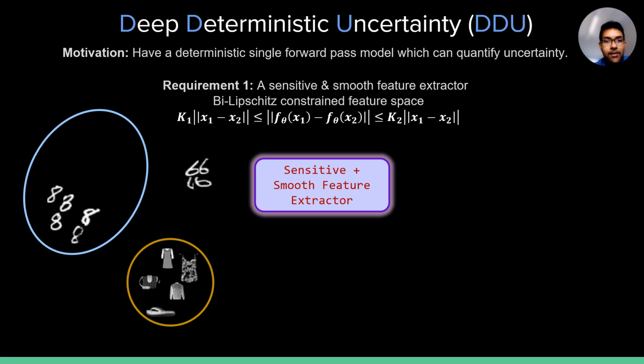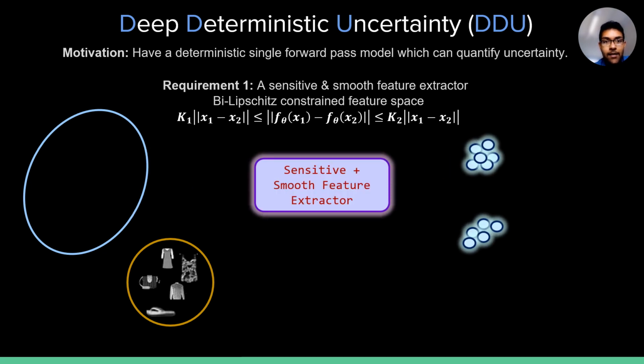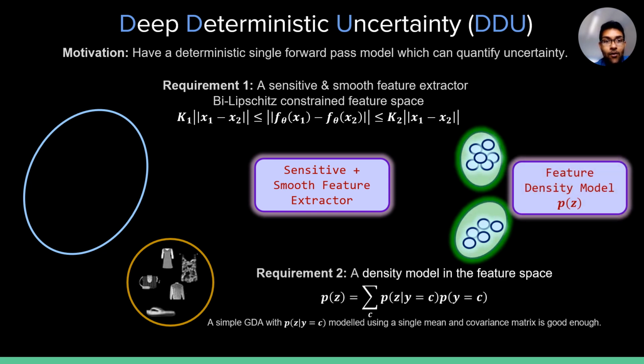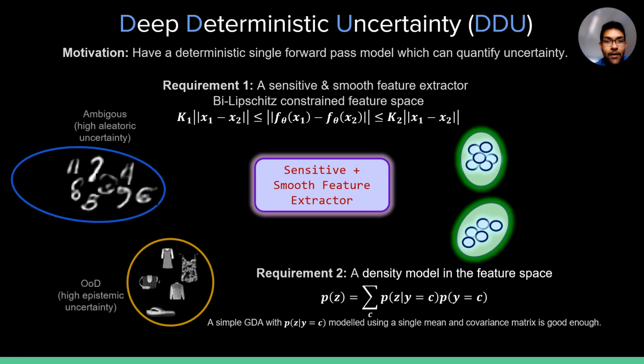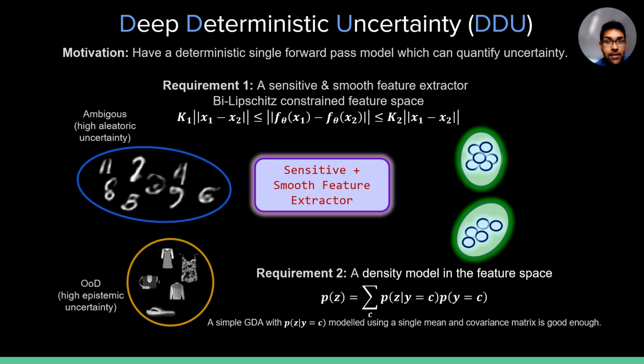Let's say we have a sensitive and smooth feature extractor. We can easily get the features from the training set and create a simple feature density model on the corresponding features. This, in fact, forms the second component for our method. We find that a simple Gaussian discriminant analysis with a single mean and covariance matrix per class can suffice for effectively capturing uncertainty. We find that feature density thus computed effectively captures epistemic uncertainty, whereas the entropy of the softmax distribution from the same model effectively captures aleatoric uncertainty for ambiguous or noisy in-distribution inputs.